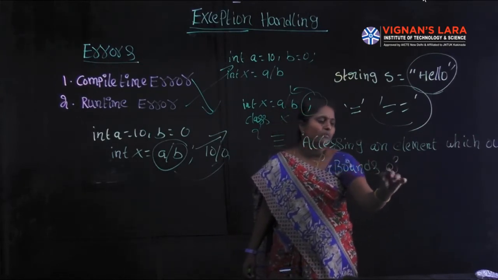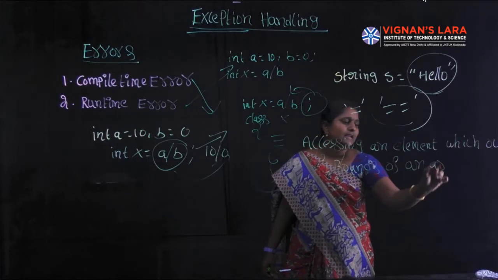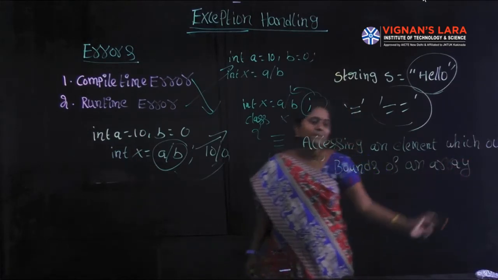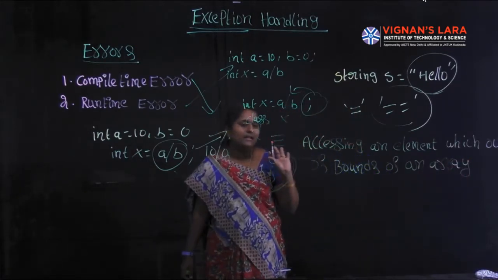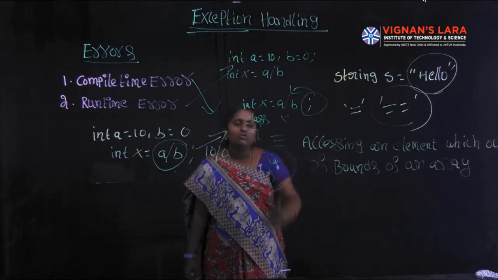Accessing an element which is out of bounds of an array. So it is a type of which error? Compile time error or runtime error? Runtime error.